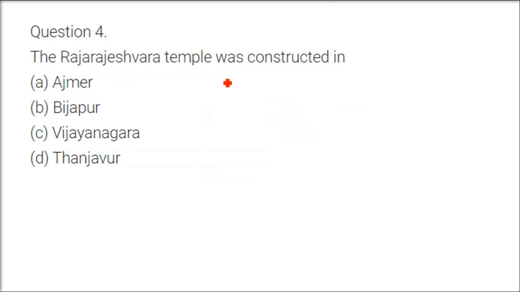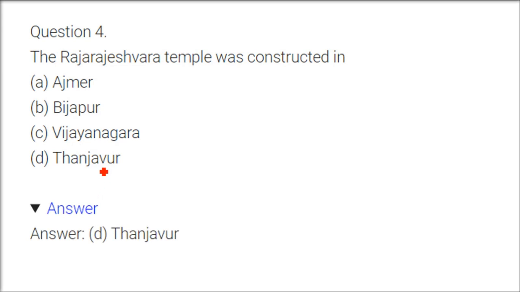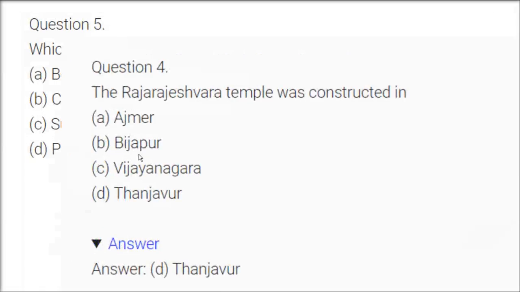The Rajarajeshwara temple was constructed in. So again, let's go there. This is the Rajarajeshwara temple made by Rajarajeshwar for Rajarajeshwaram. All these names are almost the same. So Tanjore or Tanjavur is the answer.